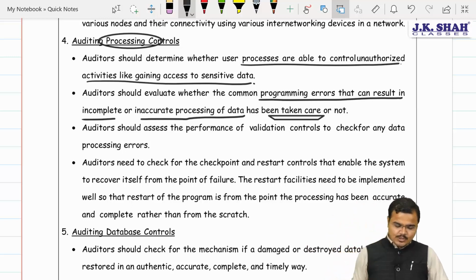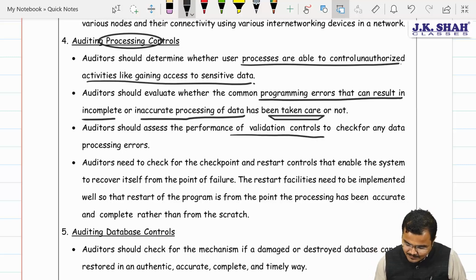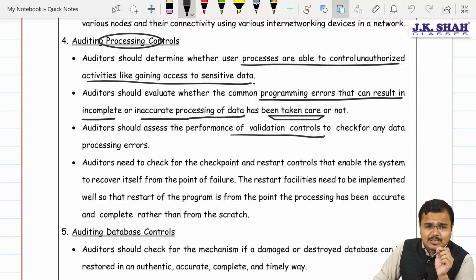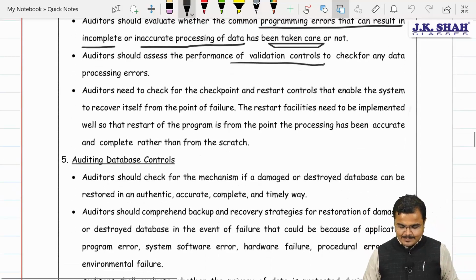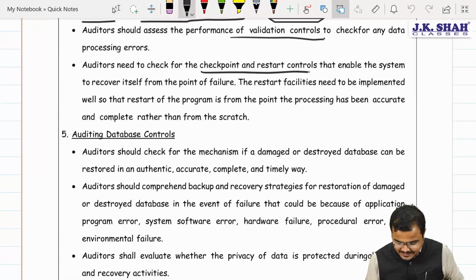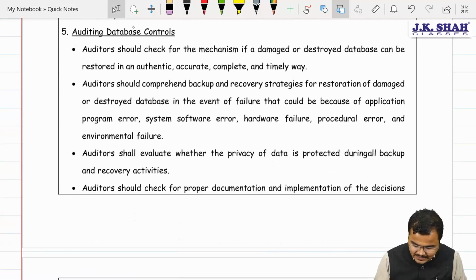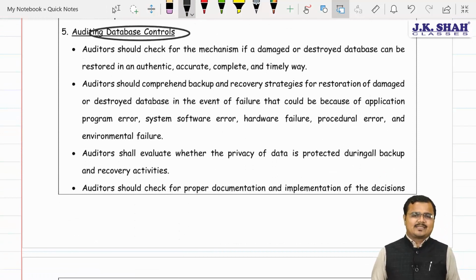So the auditor needs to evaluate the performance and make sure that all the processors are working effectively, efficiently and in a 100% accurate manner. Okay sir, there should be checkpoint and restart controls at the facilities to make sure that in case of a system failure, we will be able to restart the system once again from the beginning. Further, chartered, we have just finished with our processing controls.